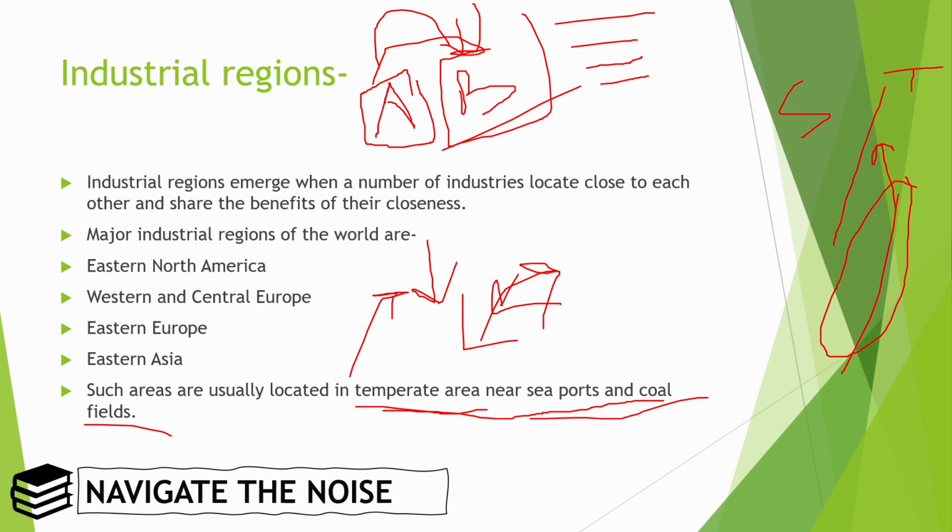Near seaports and coal fields. Why? Coal is an important raw material that is required by all the industries, so that's why coal is important. And a seaport helps in connectivity. As you know, waterway is the cheapest mode of transportation. So through waterways we can connect with major hubs of industries, and thus help in the easy transportation of goods and other resources.